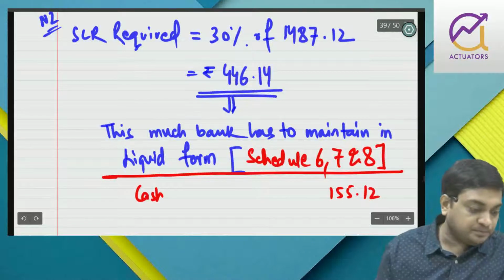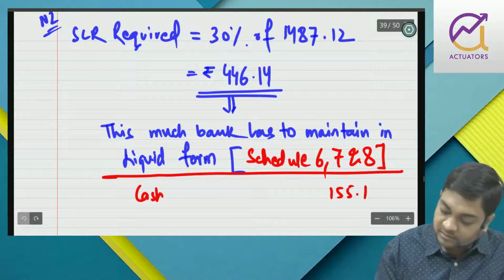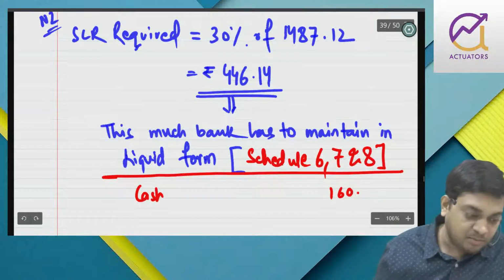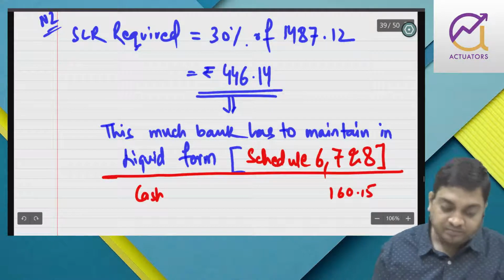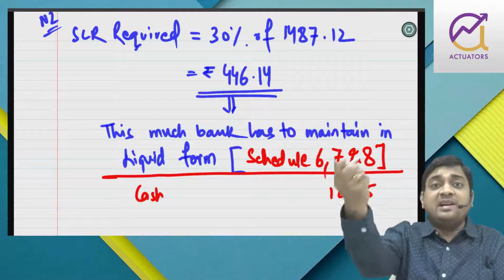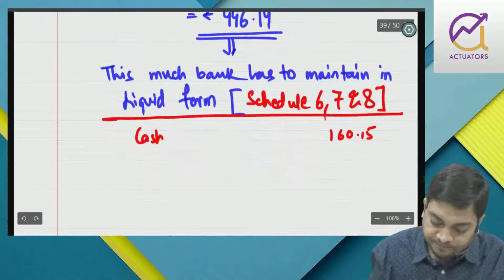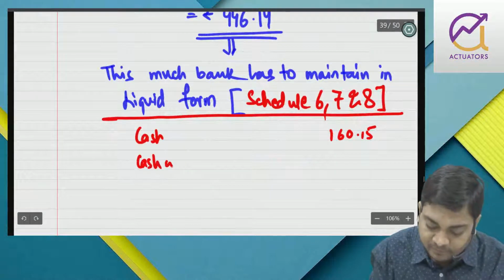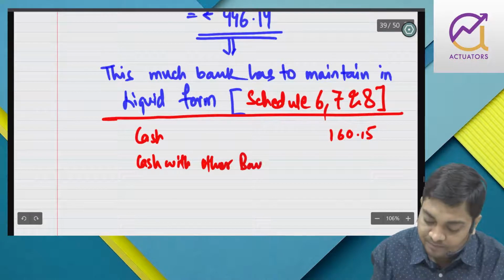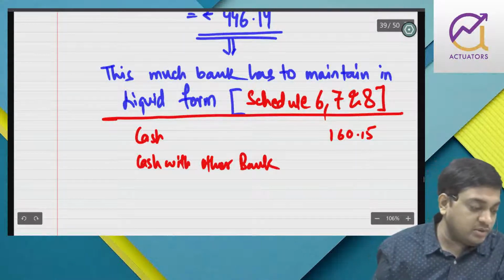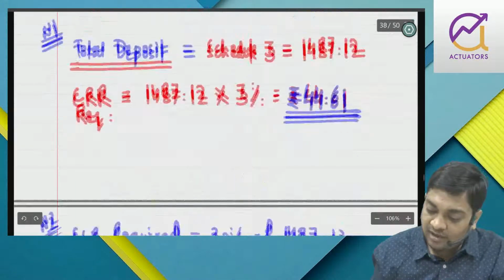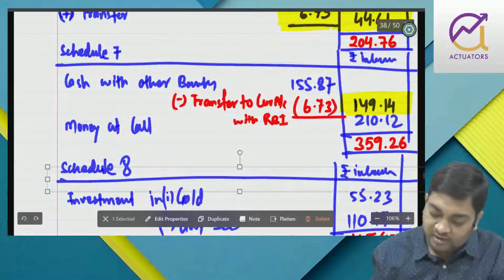Cash is 160.15. Cash with RBI cannot be taken in statute because that is a balance you are maintaining with RBI. Cash with other bank, because some has been transferred to CRR, so cash with other bank, you are going to take how much? 149.14.